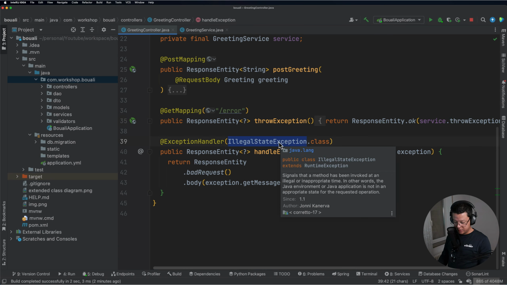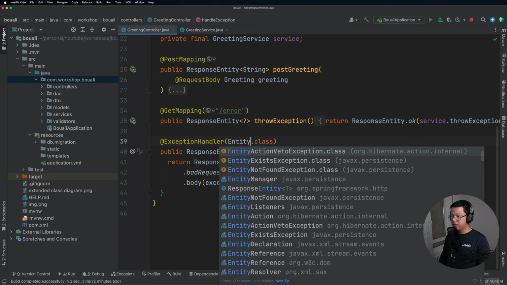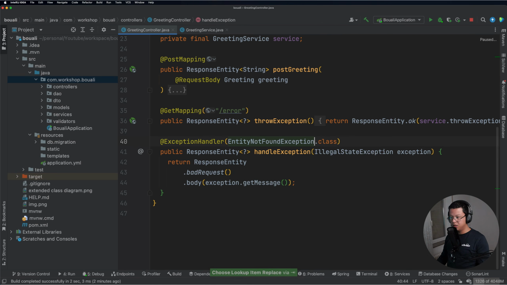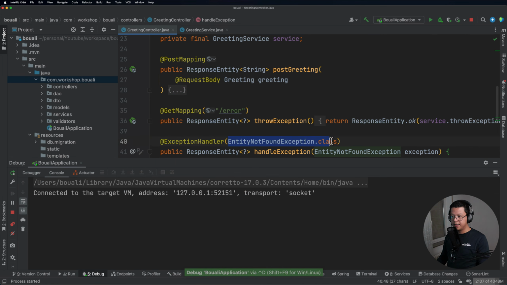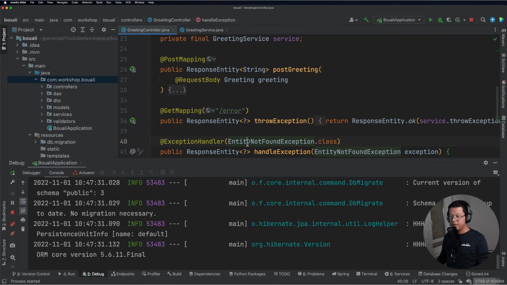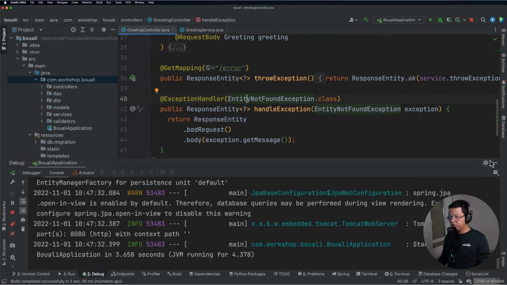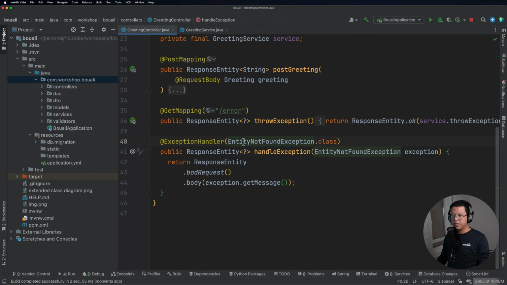Let's prove that. For example, I can use entity not found exception here, and I can also provide it here. I will restart the application and show you that if you don't provide the exception here, as I mentioned, it takes a list of exceptions, so we can provide as many exceptions as we want.